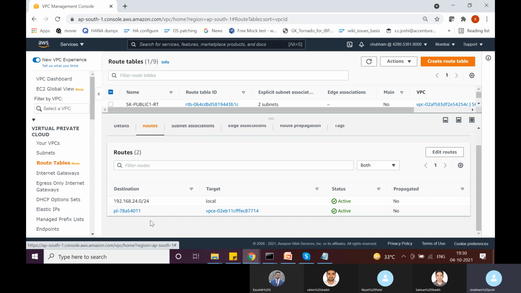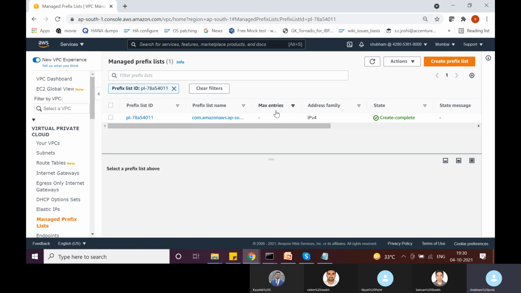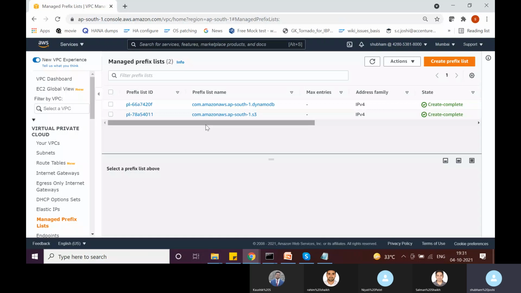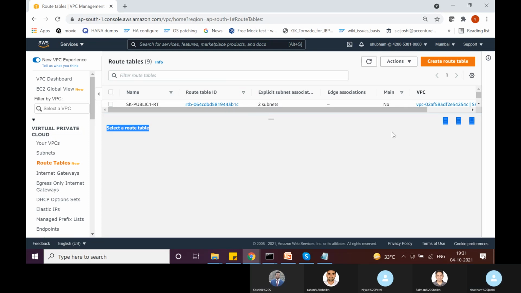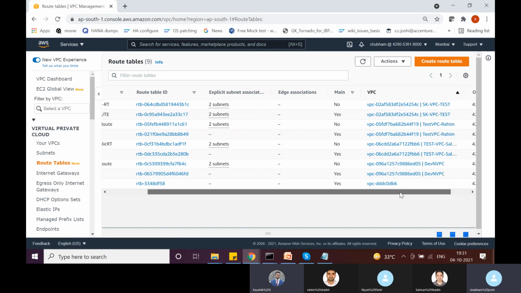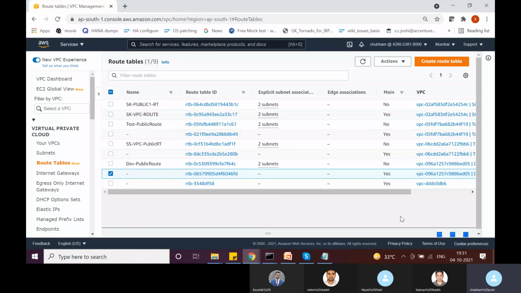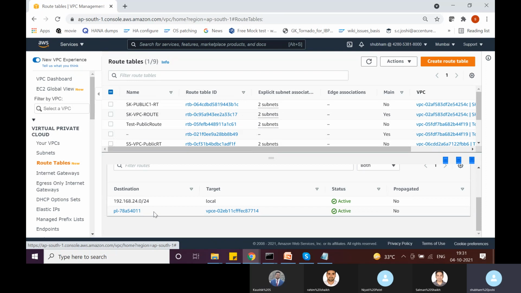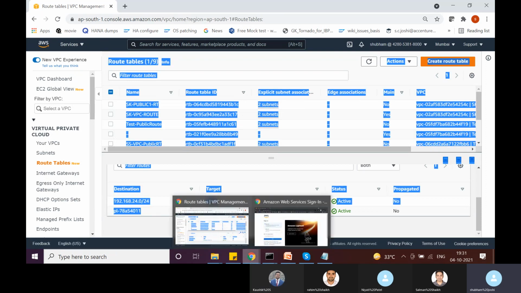This is the route which the VPC endpoint has created. Essentially, one route got added when we created the VPC endpoint, and there was an option where we can specify to configure the route tables.